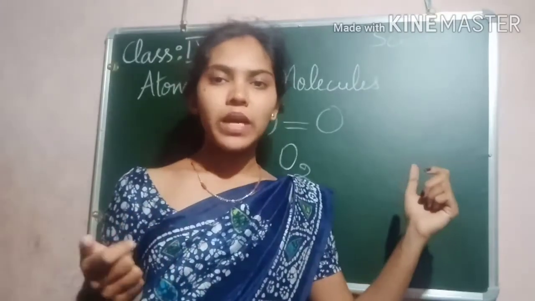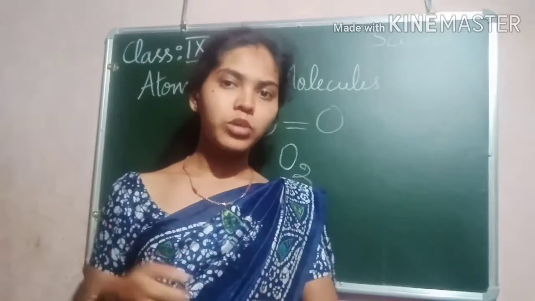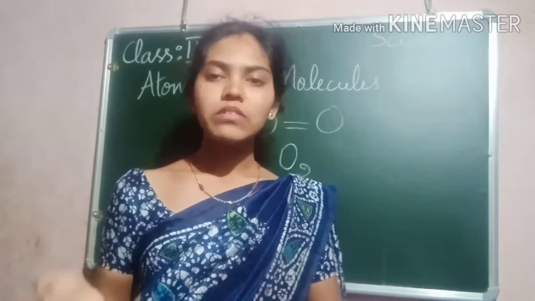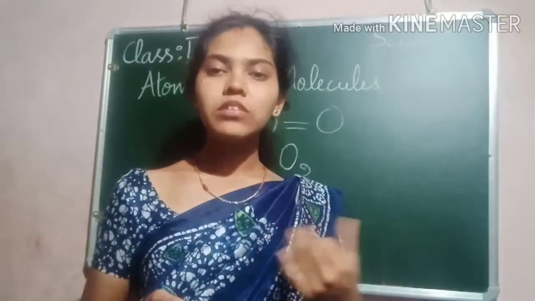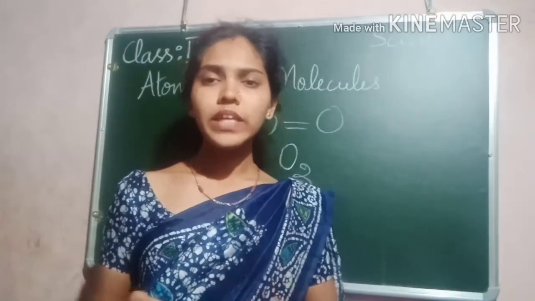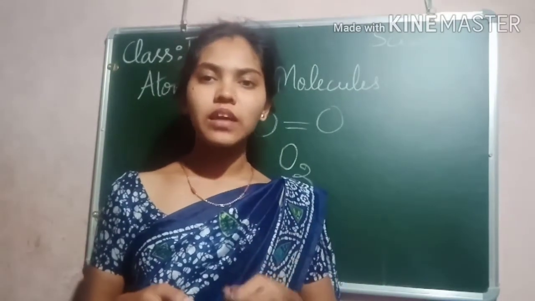They combine with other atoms or molecules and form new compounds. We can give so many examples of molecules, ions and compounds. So in today's class, let us discuss more about these molecules, ions and compounds.